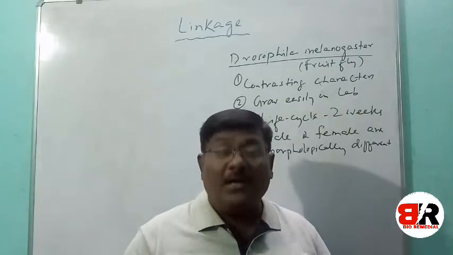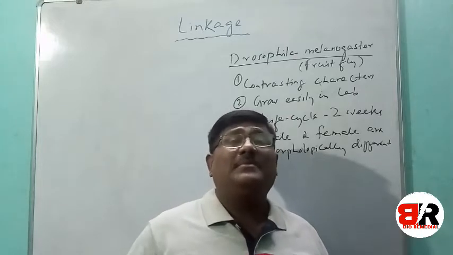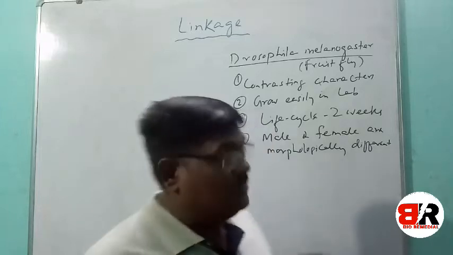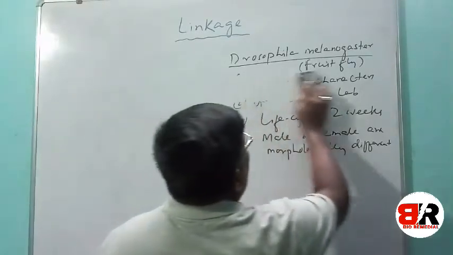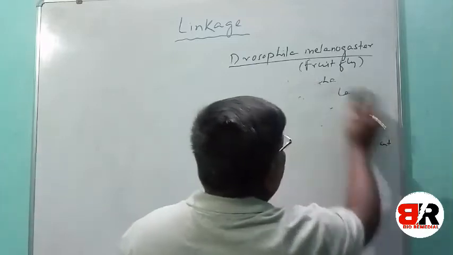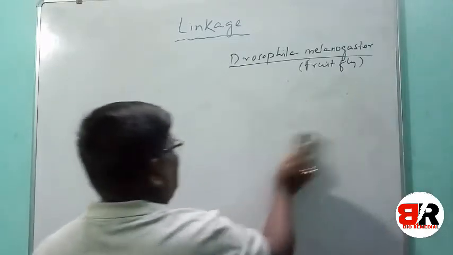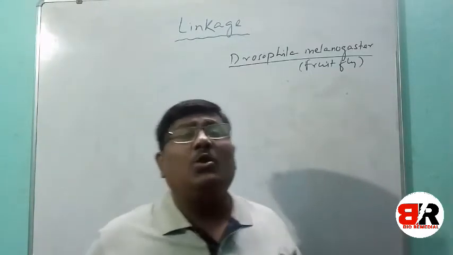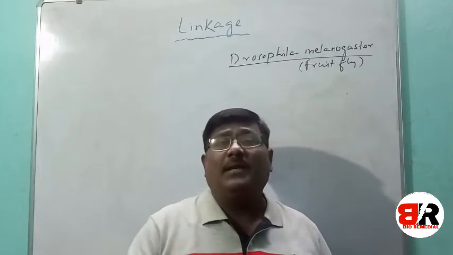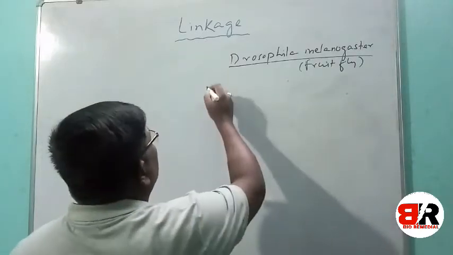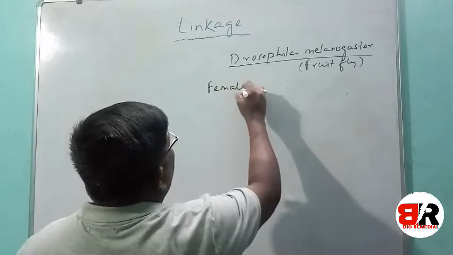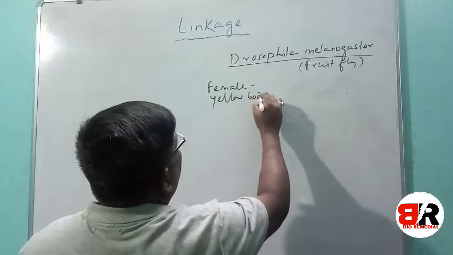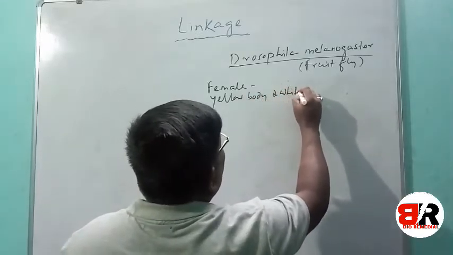So these 4 reasons helped them to select Drosophila for their experiment. Now let us understand what experiment, what character they chose and what result they found in the hybrid crossing of Drosophila. Students, what did they do with the Drosophila? First he selected a female with a yellow body and white eye.